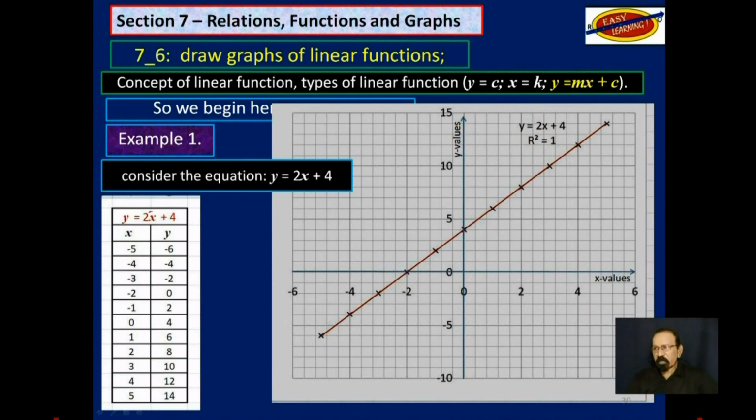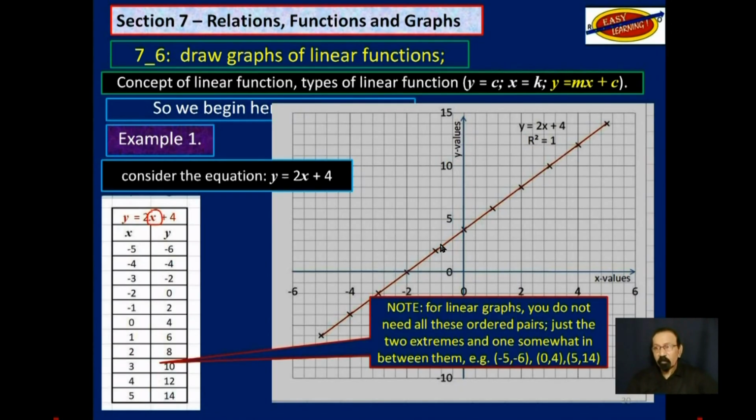Remember, linear means this x here has no square index or cubic index. Its highest index is 1, which you don't see written there, but it is understood to be 1. We actually overkill this one, and I'll explain that. For linear graphs, as long as you know it's a linear graph, you do not need all these ordered pairs that you see on the left here.